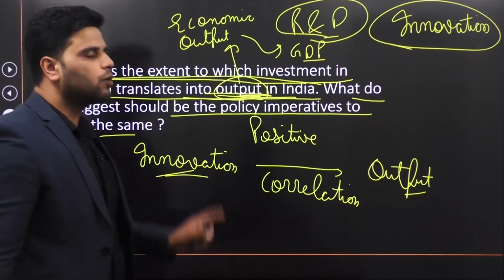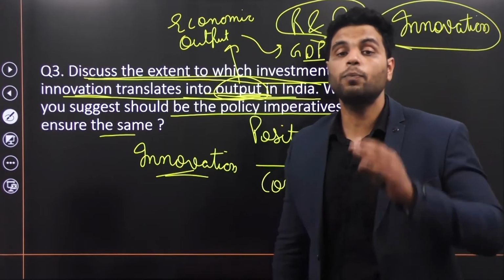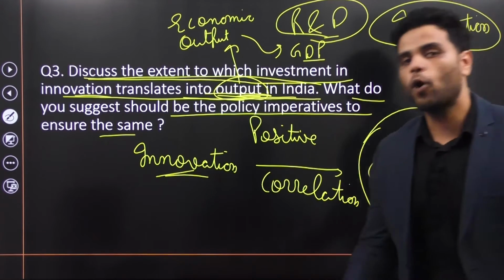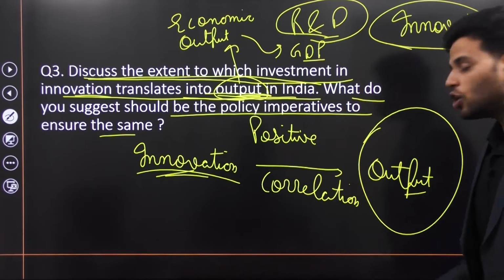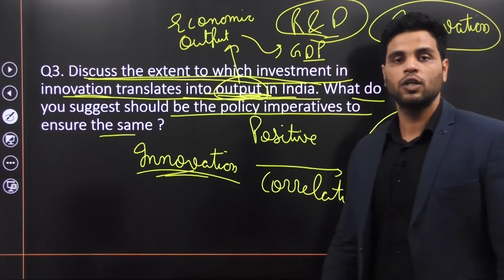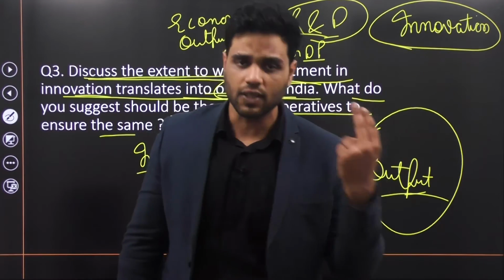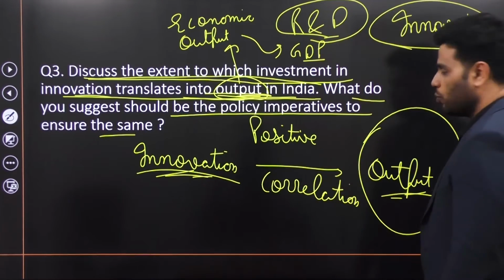And the second part wants you to answer what policy India should follow to achieve this target. Or what policy should India follow to enhance innovation so that eventually we can enhance India's output? So what should be the government's policy? The second part of the question wants you to answer that. And in the first part, you have to establish the link between innovation and output.